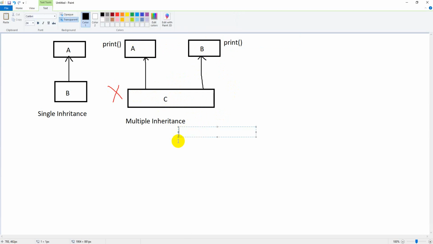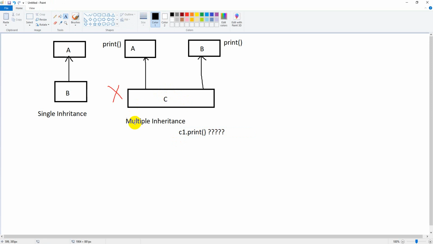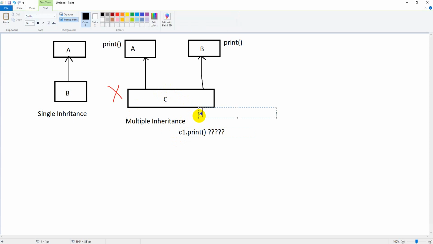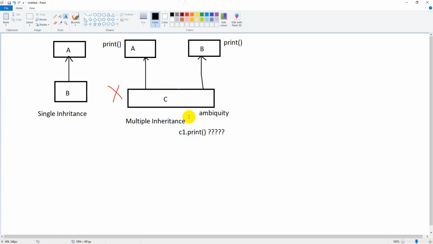So if I create an object C1 and call the C1.print function, our compiler will be in confusion whether to execute the print method from class A or from class B. This is called the ambiguity problem, which is nothing but the chance of having duplicate methods.